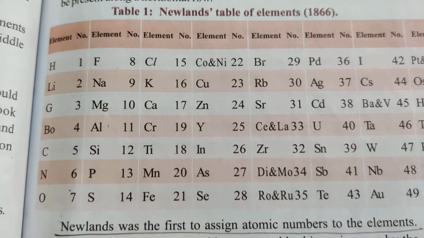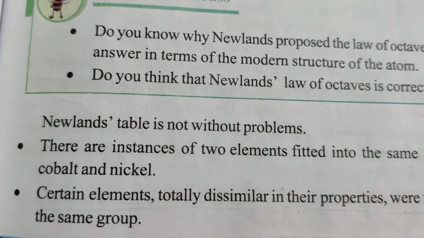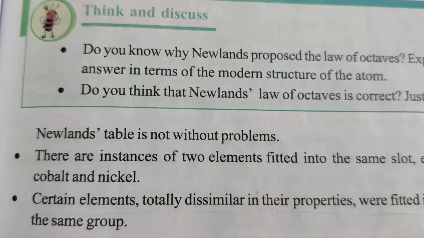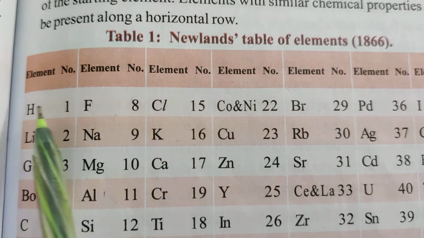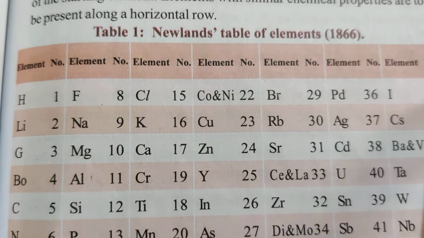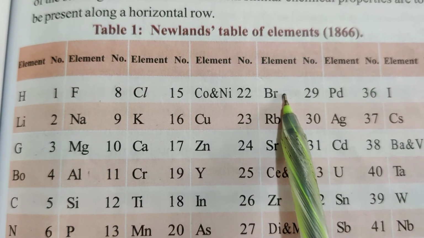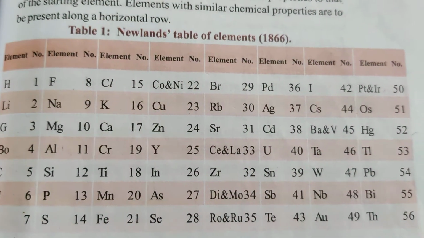The next one is, certain elements totally dissimilar in their properties were fitted into the same group. If you take the first group, hydrogen, fluorine, chlorine, bromine, iodine, these elements have similar properties.